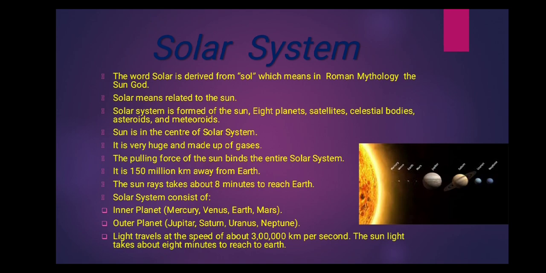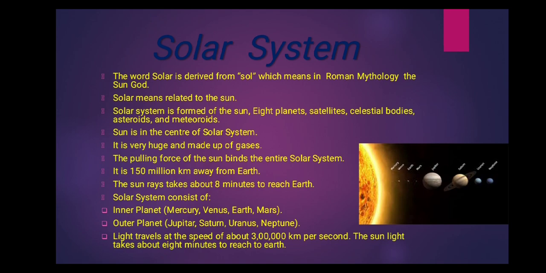Some celestial bodies we had discussed, but what are asteroids, what are meteoroids, what are satellites, that we have not discussed. So today in this class we will discuss the planets and the satellites. The other two things, asteroids and meteoroids, we will discuss in our next class.